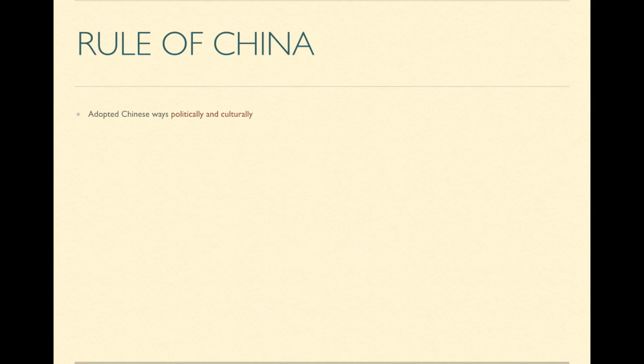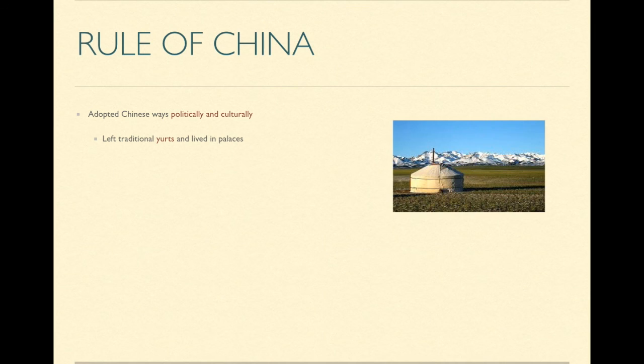So how he ruled China. The Mongols started to adopt Chinese ways politically and culturally. So really, the conquerors were becoming more Chinese instead of the Chinese becoming more like the conquerors. So they left traditional yurts and lived in palaces. This was a yurt, it's really like a tent.